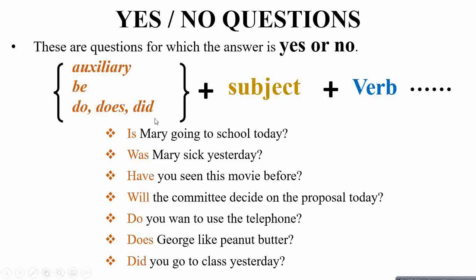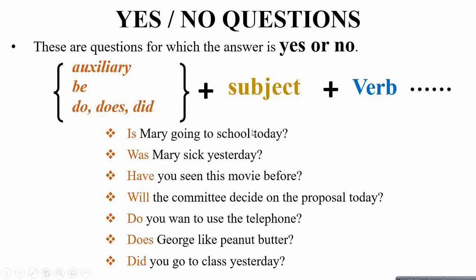or date, followed by subject, followed by presence of verb. Let's look at some examples. Question example 1 is Mary going to school today? This is your auxiliary. Mary is subject, going is the verb.